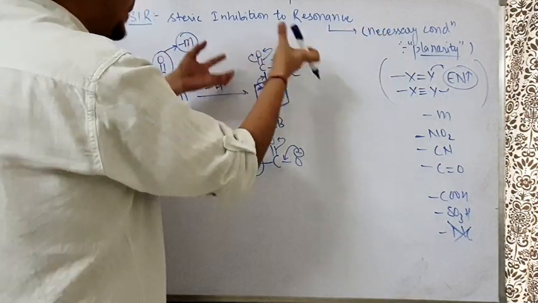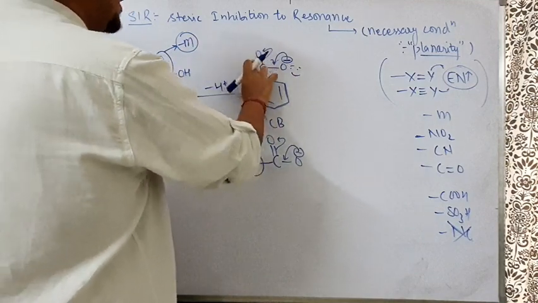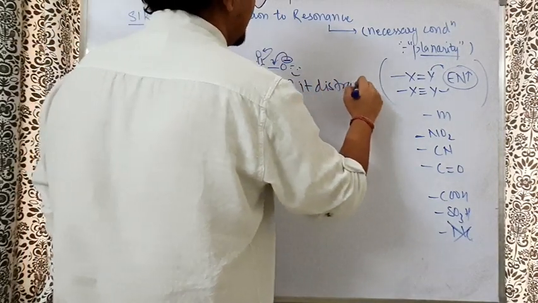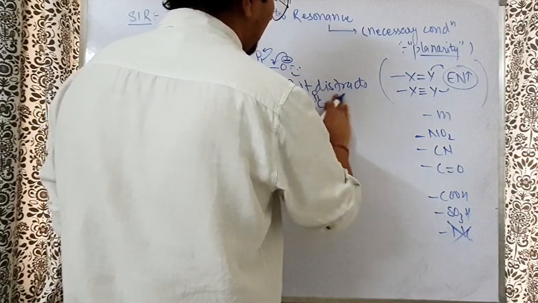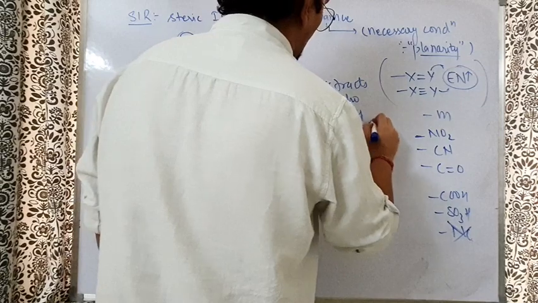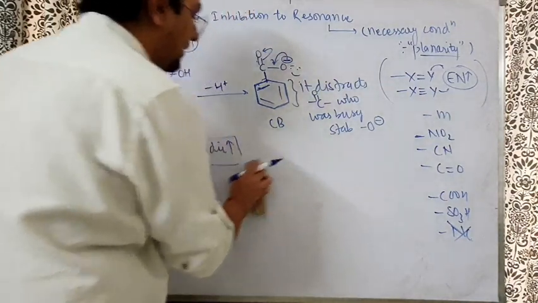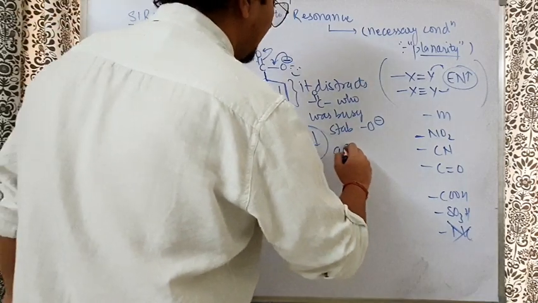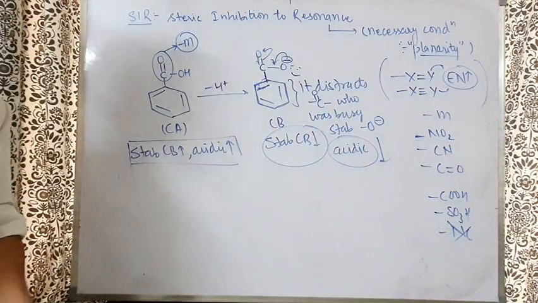Somewhere it will show minus M to the benzene ring, and a little bit of minus M it shows towards the O minus also. So what happens because of that? The benzene ring distracts the C double bond O, which was busy stabilizing O minus. That person gets distracted, so the stability of the conjugate base becomes lesser than expected. So the acidic nature of benzoic acid becomes lesser than expected.